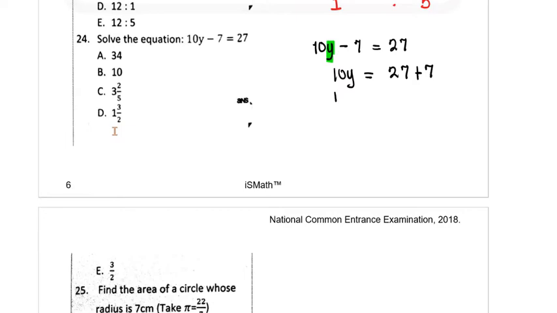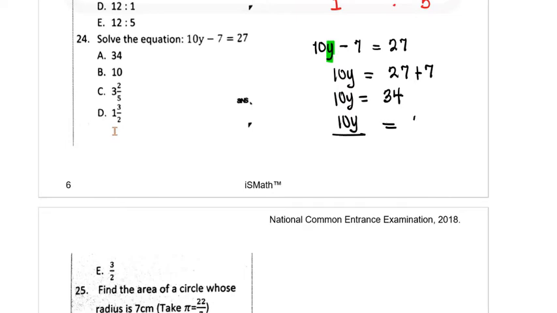The next problem now is that when I add this, I'll still have 10 as a problem as to why y is not standing all by itself. But first, this is going to be equal to 34. So I have to understand the relationship between 10 and y, and that relationship is multiplication. So I use the inverse of multiplication, which is division, to eliminate 10. No wonder I'm going to divide both sides by 10.